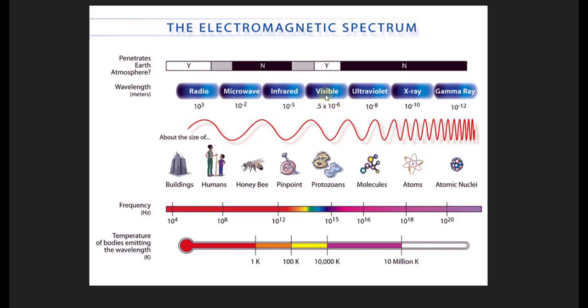Next we have the visible light. And the visible light makes up what we see as human beings. The shortest of all the visible lights, the shortest wavelengths, are the violet. The longest wavelengths in this case will be the red waves.